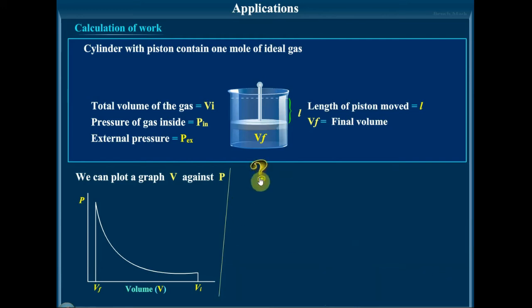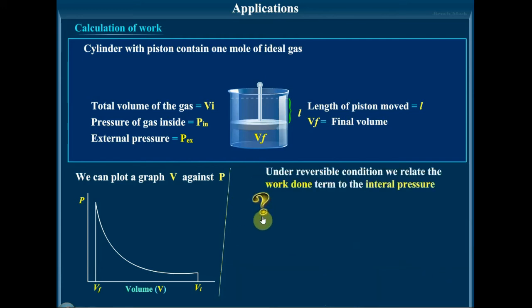And on integrating it, under reversible condition, we relate the work done term to the internal pressure. That is, the external pressure is the internal pressure plus a small change in pressure, dP.